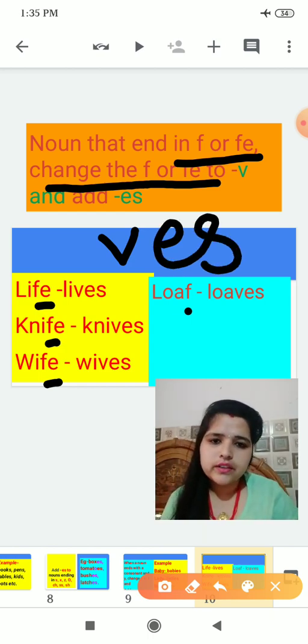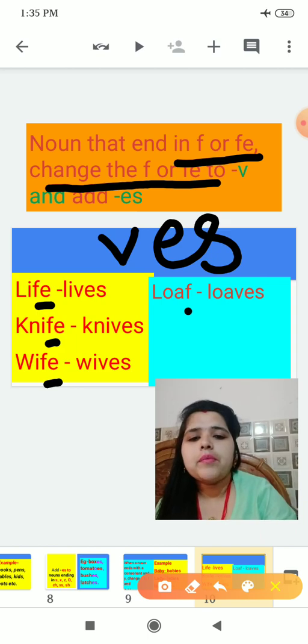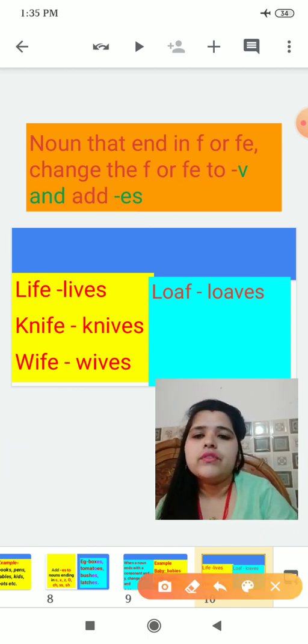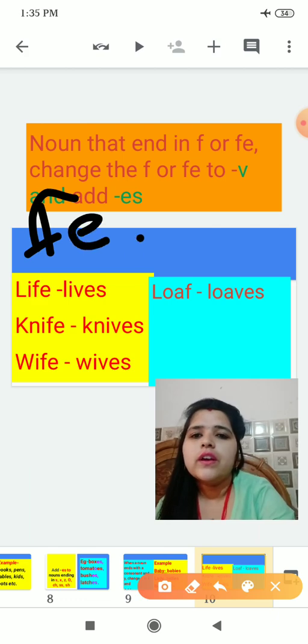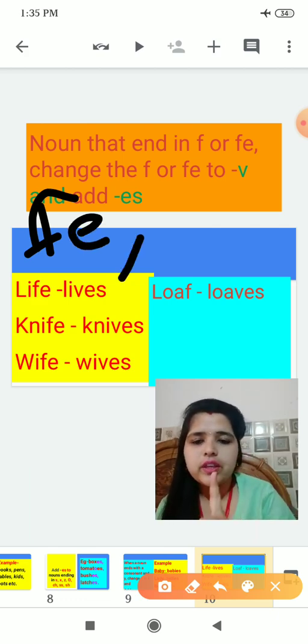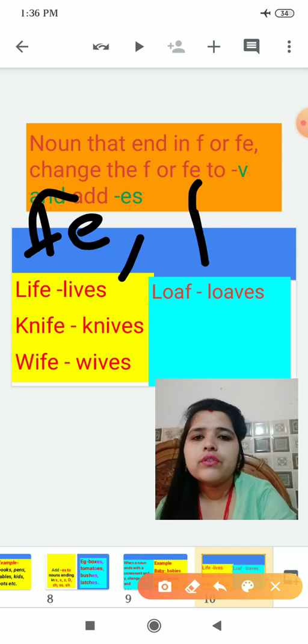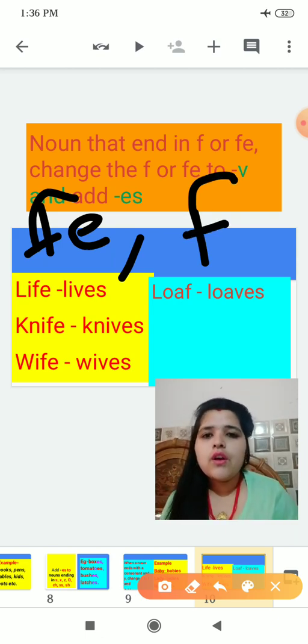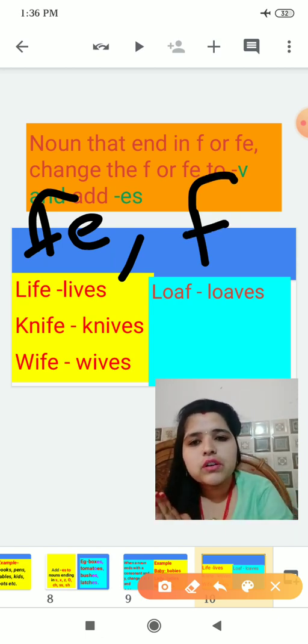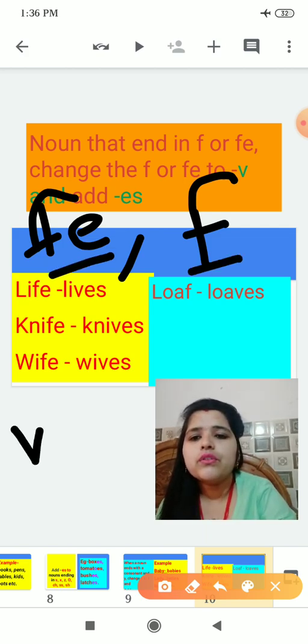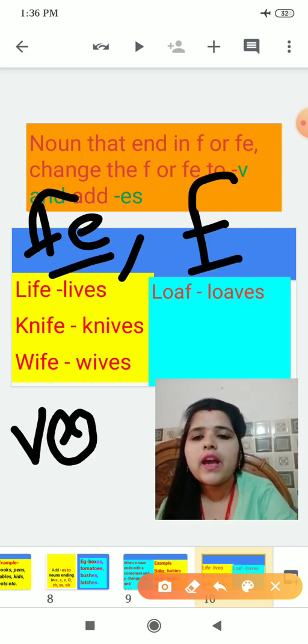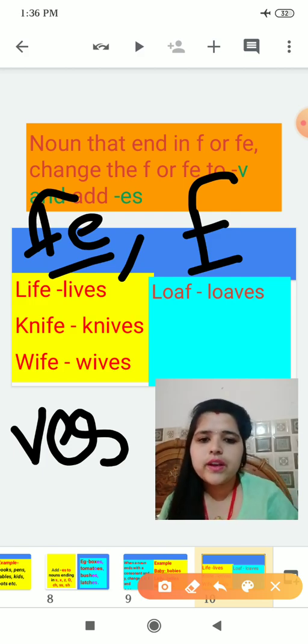Got it? Again I am repeating. If the word ends with fe or f, our duty is to write the remaining letters except these, and put ves directly.